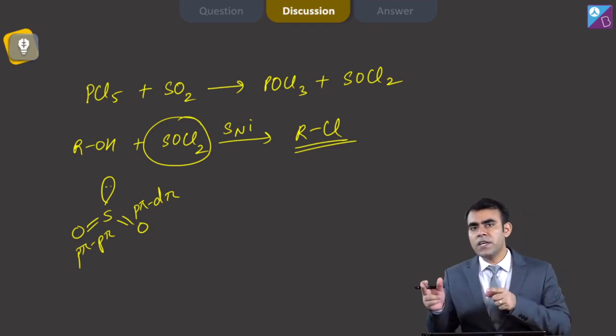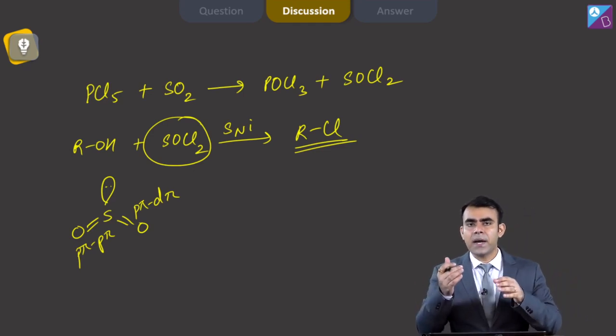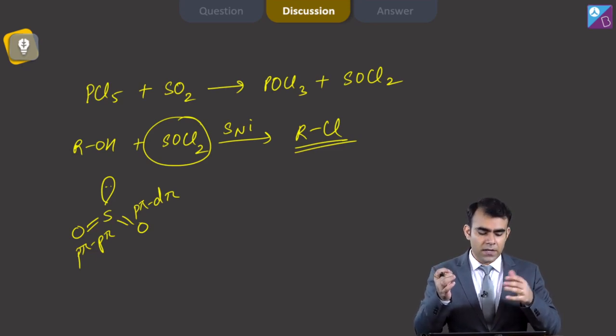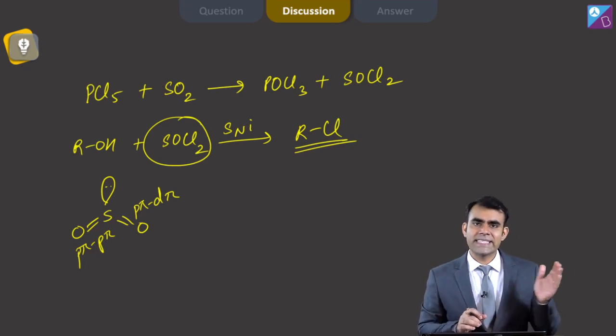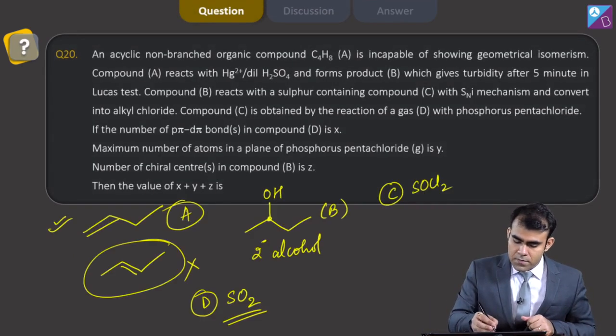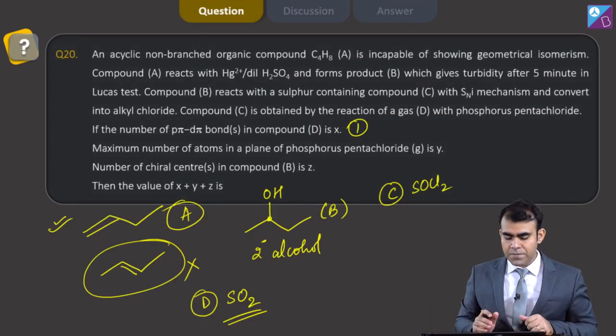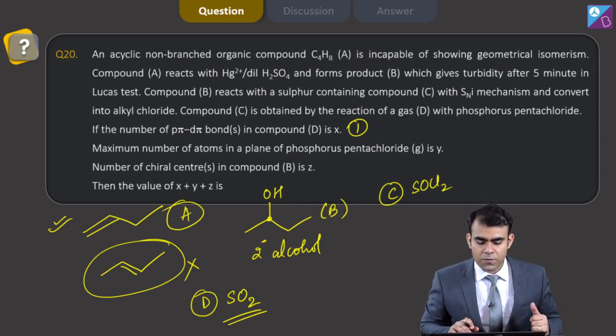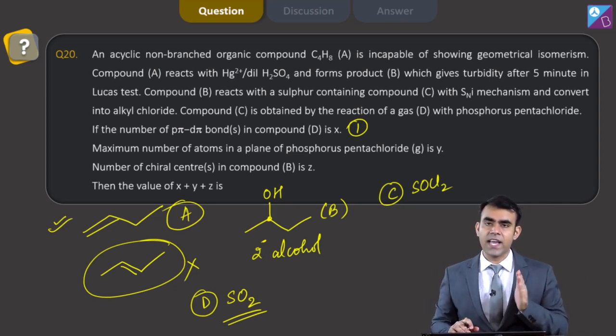So the only possibility for the second pi bond is p pi d pi, where oxygen uses its 2p and sulfur uses its 3d orbital. So X is 1. Maximum number of atoms in a plane of gaseous phosphorus pentachloride is Y.